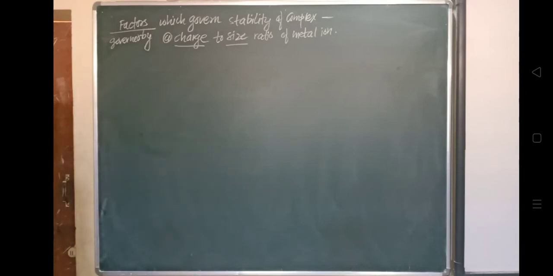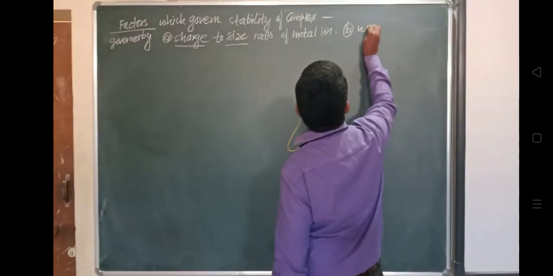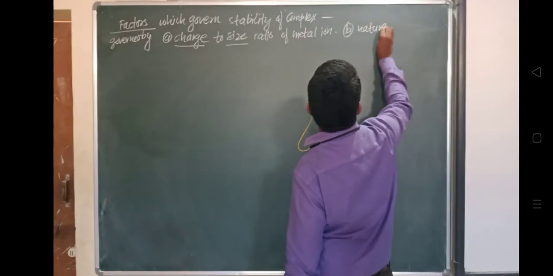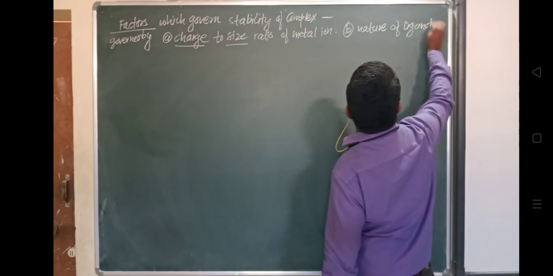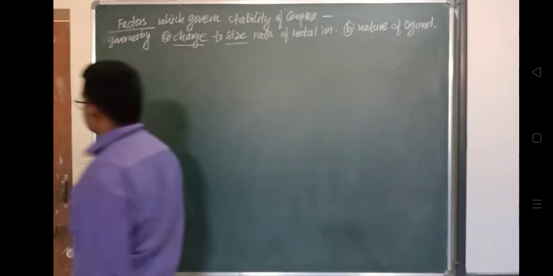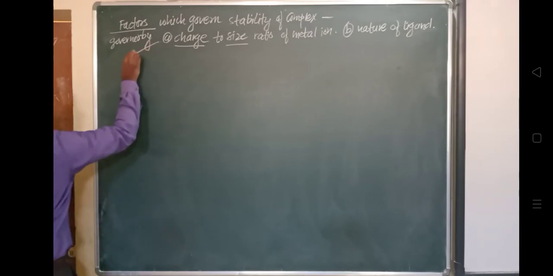So we'll see the nature of ligand, how this factor is causing a change in the stability of the complex. So in that category we'll discuss first, okay, let's discuss this first: how the charge to size ratio of the metal ion is a factor governing the stability of the complex.